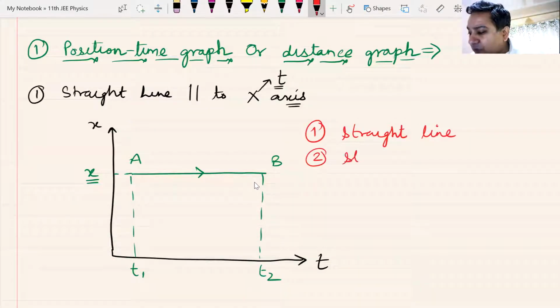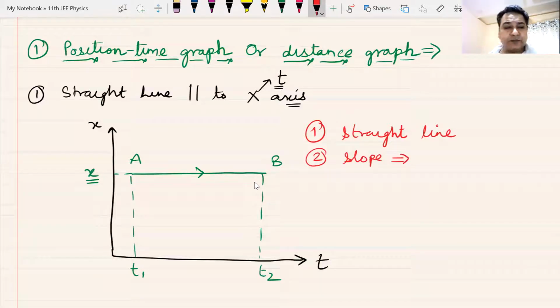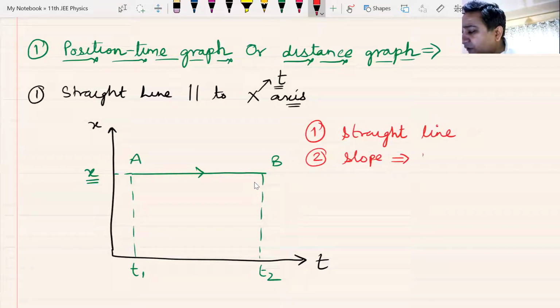What is the slope of this graph? Anyone, what is the slope of this graph? The slope of this graph is 0 and it is also constant, it does not change. Slope is 0 and constant.